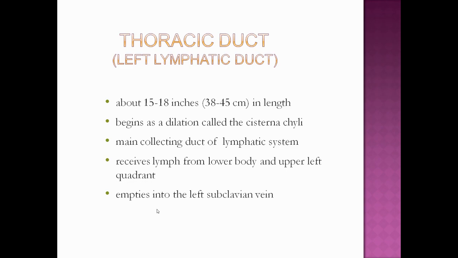Now we will see the thoracic duct, which we will also call the left lymphatic duct. It is 15 to 18 inches, or 38 to 45 centimeters, in length, and it begins as a dilation called the cisterna chyli. So whenever this term comes, we will always remember this is the dilation that is the beginning of the thoracic duct.